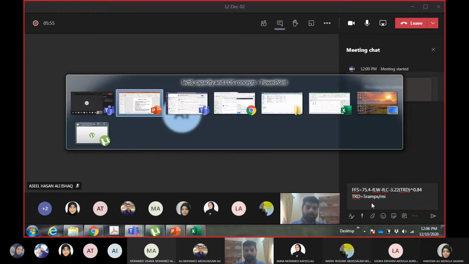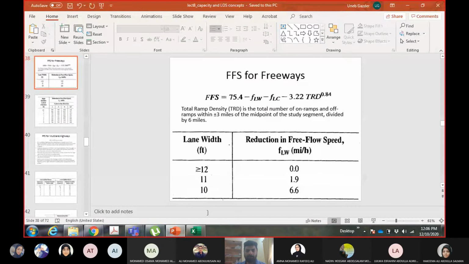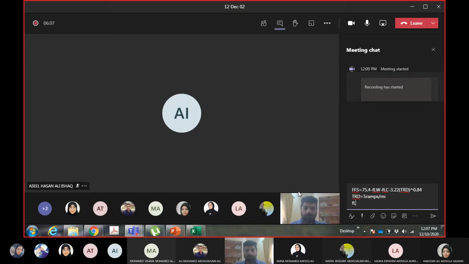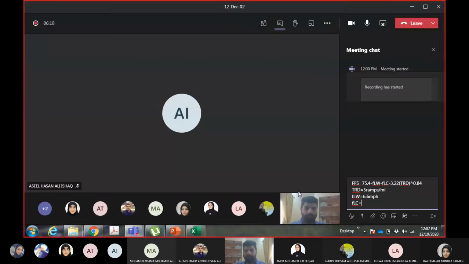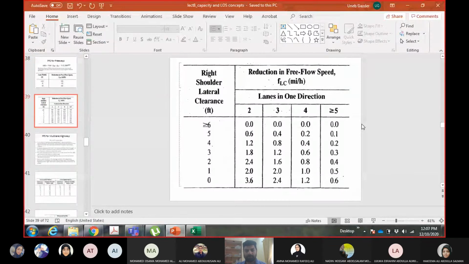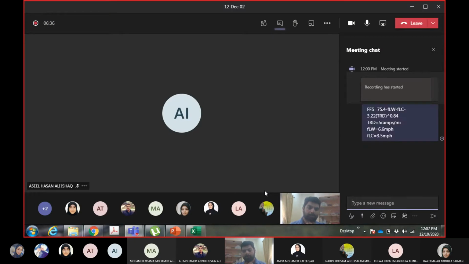FLW and FLC, we have tables for that. There's a table for FLW, lane width 10 feet: 6.6 miles per hour is the adjustment factor. Now FLC, this table. A 4-lane freeway means 2 lanes in one direction, so this column, and we have 0 feet lateral clearance. So the factor is 3.6 miles per hour. Okay, give me the value of free flow speed here.